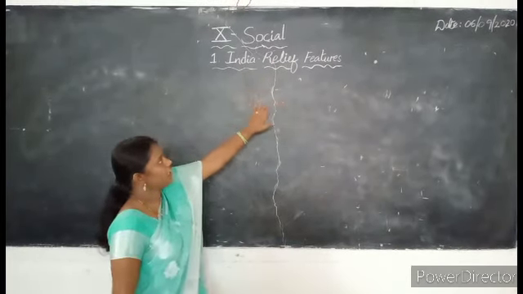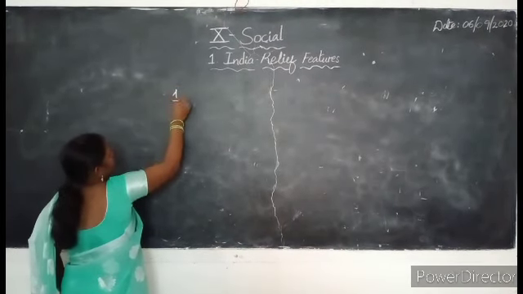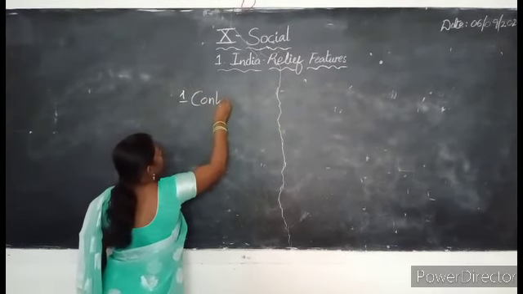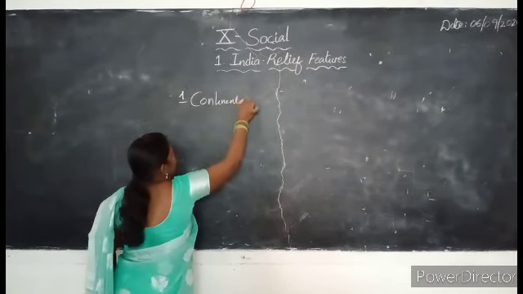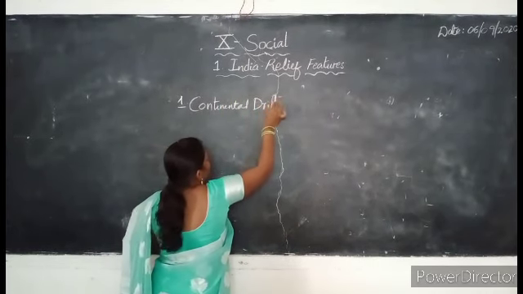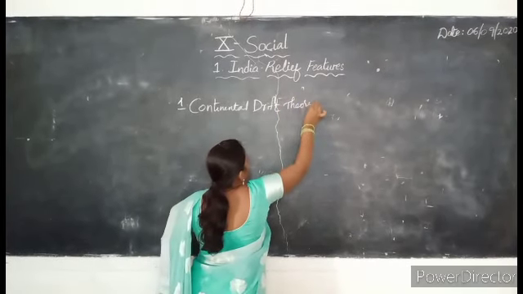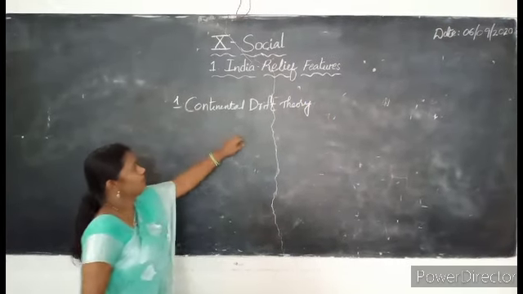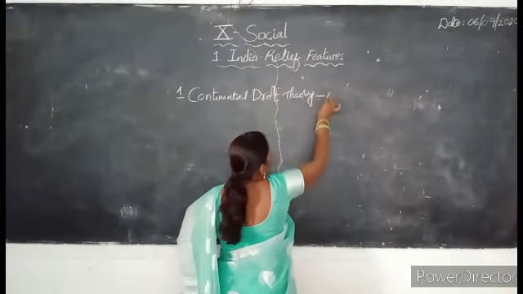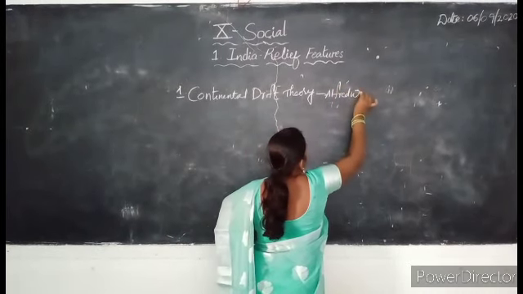To know about the unique features of our India, let us start with the continental drift theory. I think you remember this theory. You have studied it in your 9th standard. This theory was proposed by Alfred Wegener.